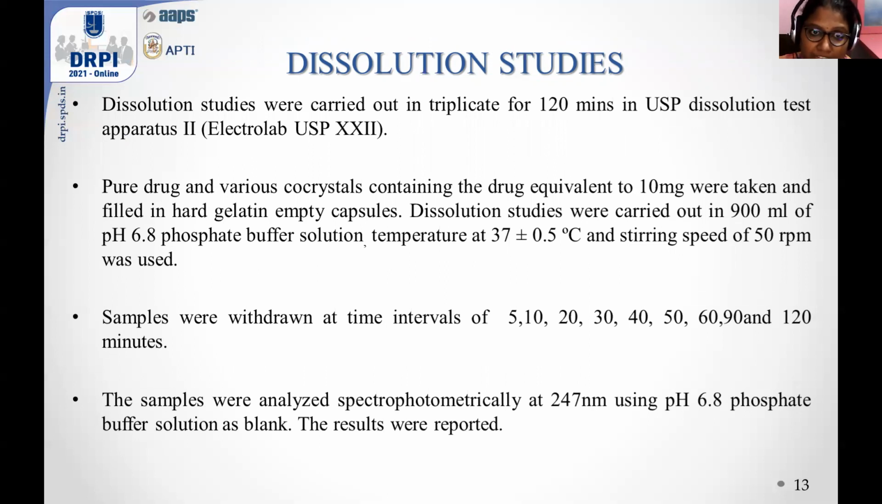Here the pure drug and the various co-crystals containing the drug equivalent to 10 mg are taken and filled in hard gelatin capsules. The dissolution studies were carried out in 900 ml of pH 6.8 phosphate buffer solution at a temperature of 37 ± 0.5 degrees centigrade, and a stirring speed of 50 rpm was used. The samples are withdrawn at specific time intervals and analyzed spectrophotometrically at 247 nanometers, using the pH 6.8 phosphate buffer as a blank, and these results are reported.